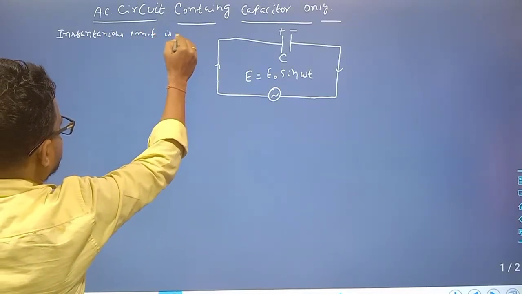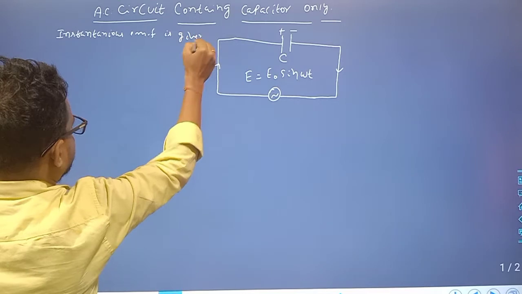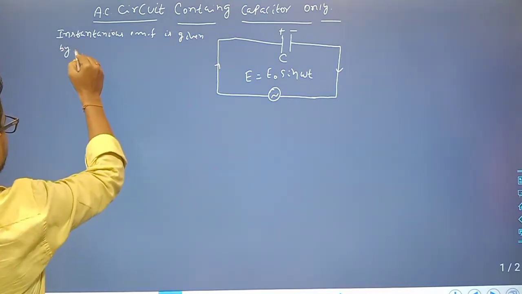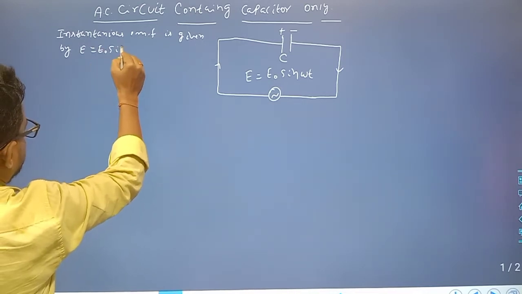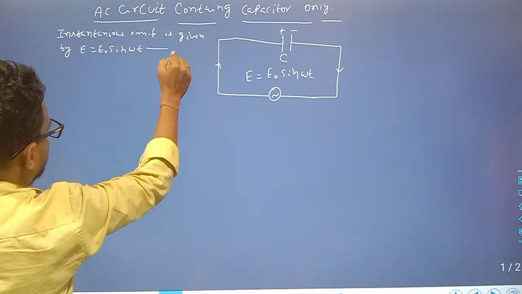The instantaneous EMF is given by E is equal to E naught sin omega t, equation 1.